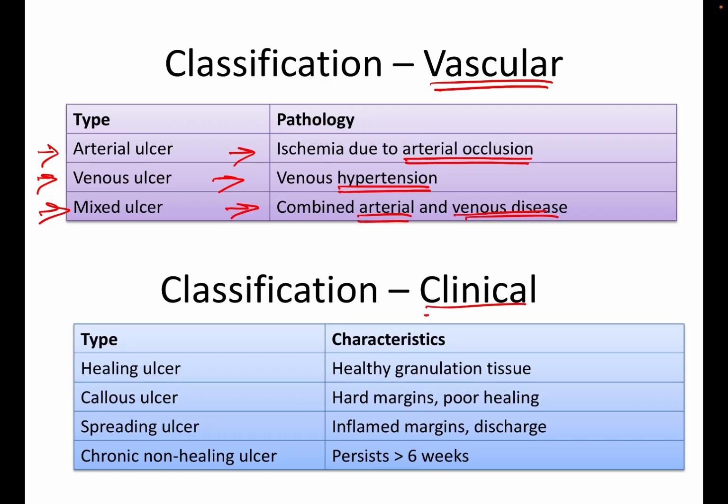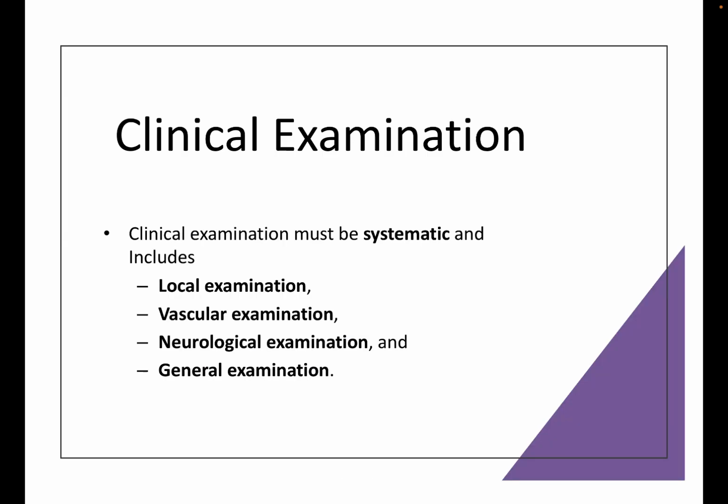In case of clinical classification, healing ulcer where there will be healthy granulation tissue, callus ulcer where there will be hard margins and poor healing, spreading ulcer where there will be inflamed margins or discharge, chronic non-healing ulcer which persists beyond 6 weeks. Clinical examination must be systematic and it should include local examination, vascular examination, neurological examination, and general examination in case of ulcer.